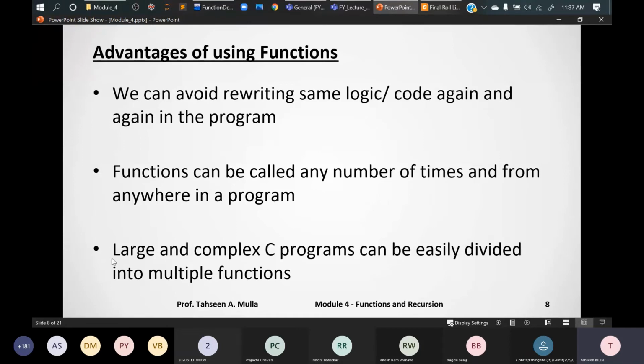The third advantage of using functions is that large and complex C programs can be easily divided into multiple functions, right? As I said, dividing the programs into small programs. So large and complex C programs, what we write as an application, can be easily divided into multiple functions, that is, smaller subprograms.